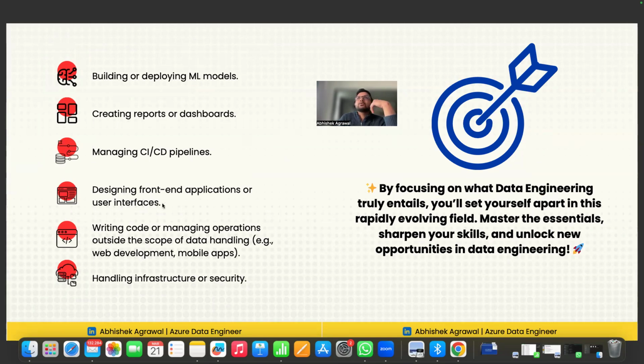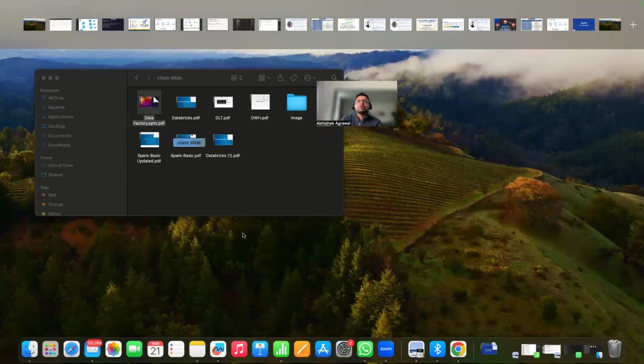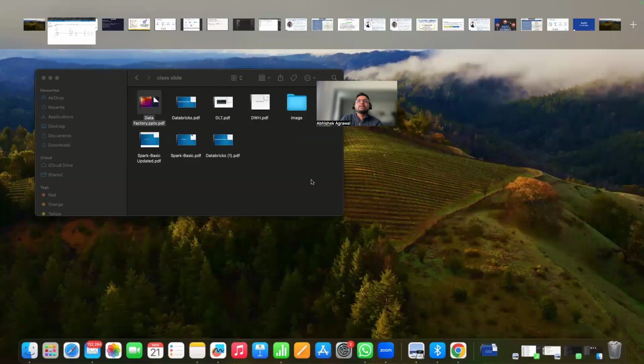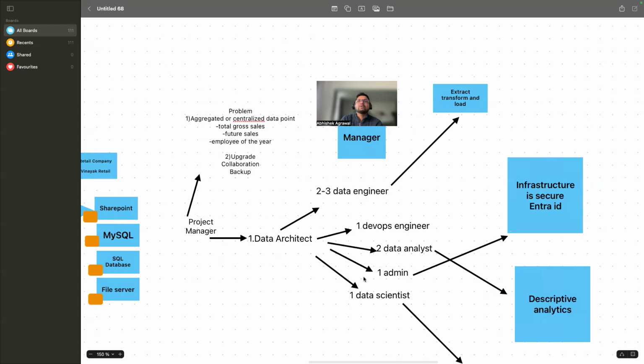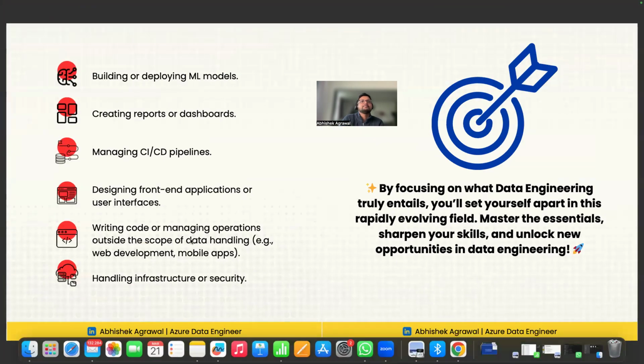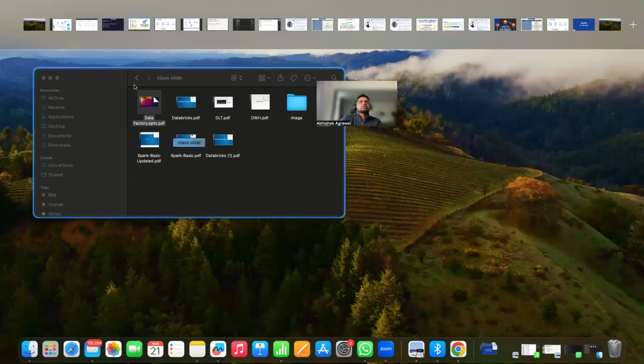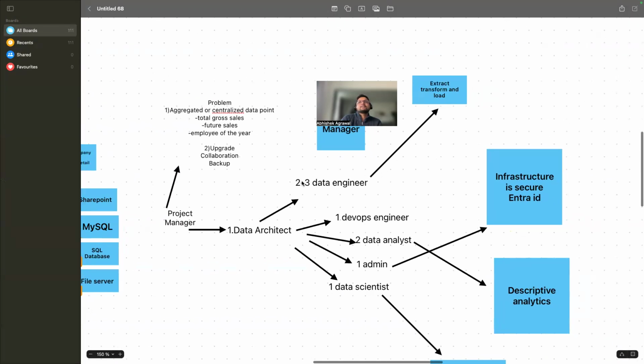Designing front-end applications: suppose you want to design some sort of front-end application, like a Dash application. You need another person, a Dash application developer, in your team for this, right? Infrastructure security will be the job of an admin. So this is not data engineering. You should be very clear about what is data engineering and what is not data engineering, right?